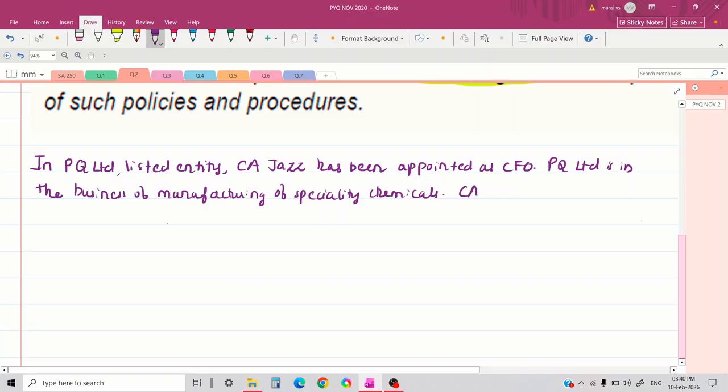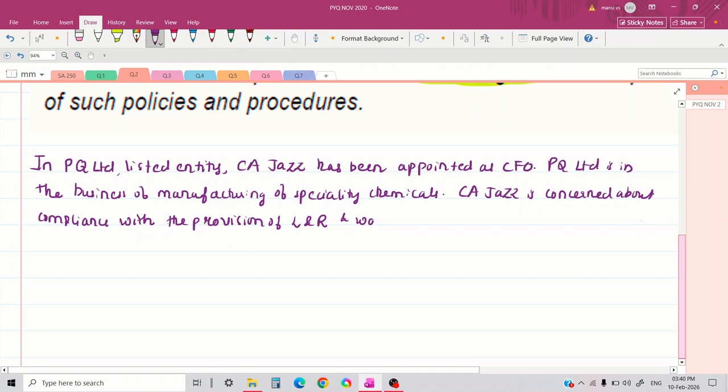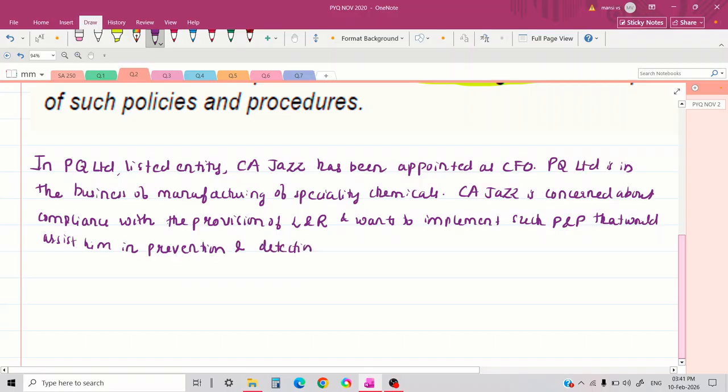CA JAS is concerned about compliance with the provisions of laws and regulations, and wants to implement such policies and procedures that would assist him in prevention and detection of non-compliance with laws and regulations.